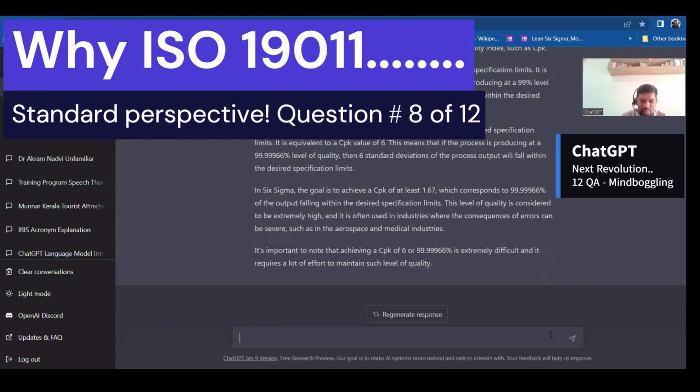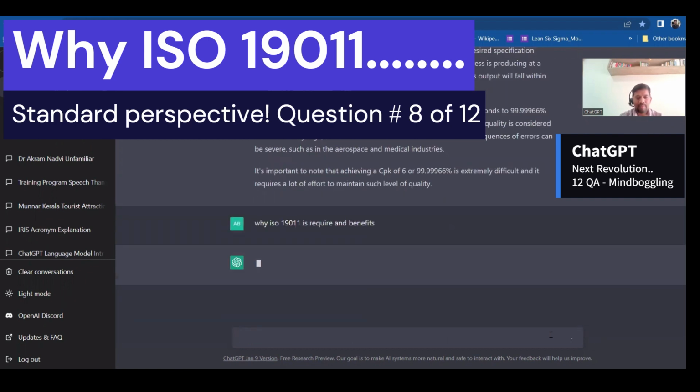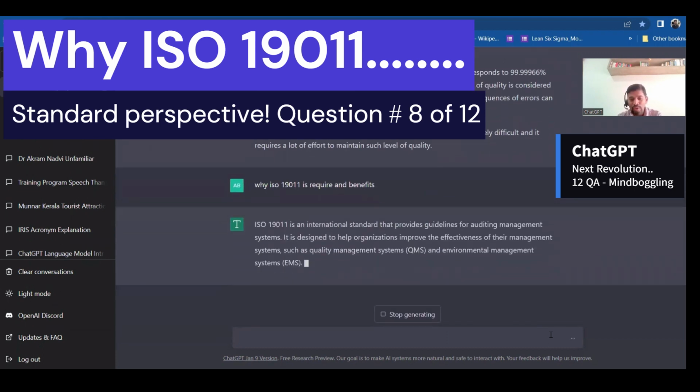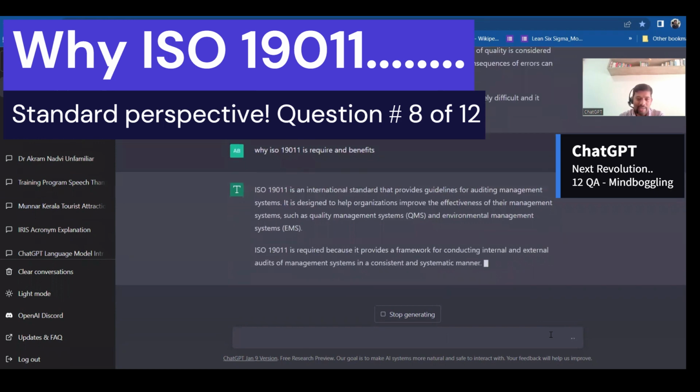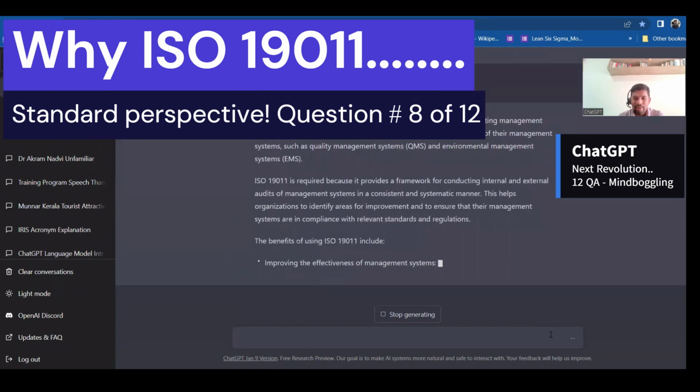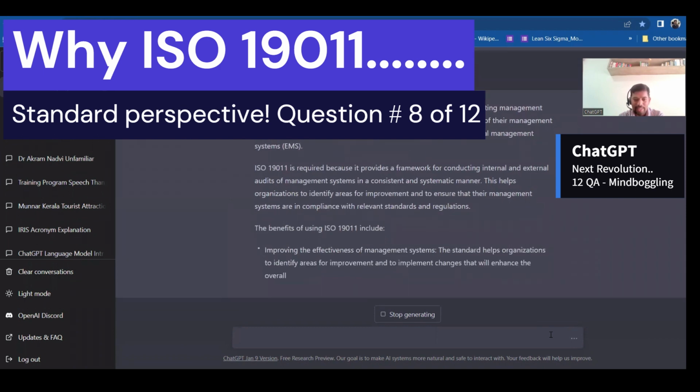Why is ISO 19011 required, and what is the benefit? So it started giving that ISO 19011 stands for guidelines for auditing management systems, and how it helps and all that.